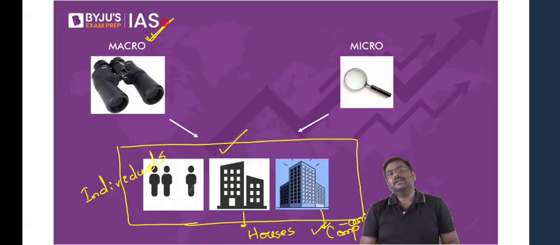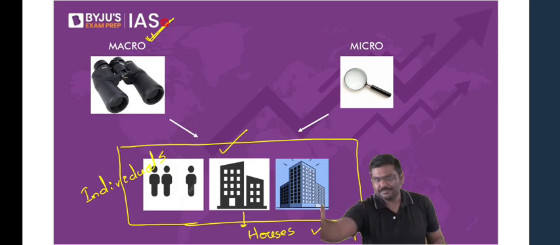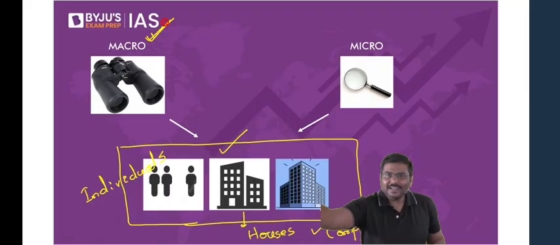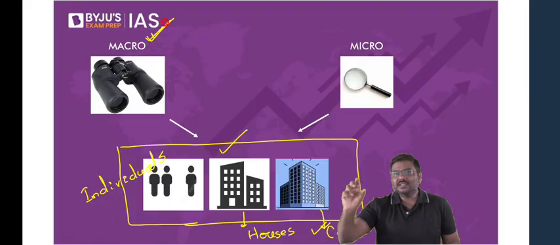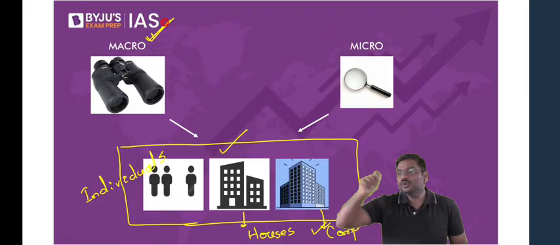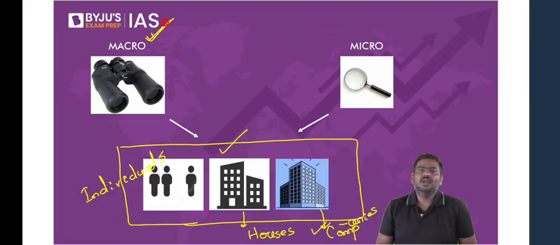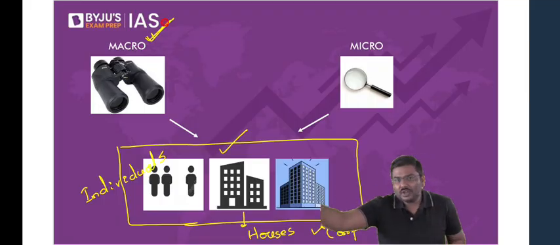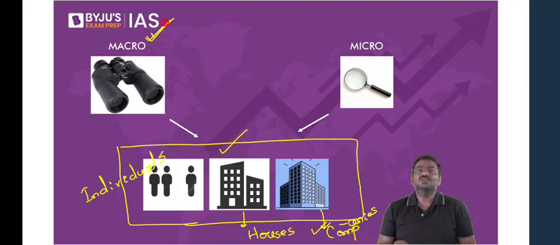Whereas on the other side, let's say you take only one individual, one house. You take only one individual and you start studying what is the income of the individual. What is the demand for goods by this individual? What kind of goods are consumed by this individual? Whether the individual has a salary or not. So I hope you understand.